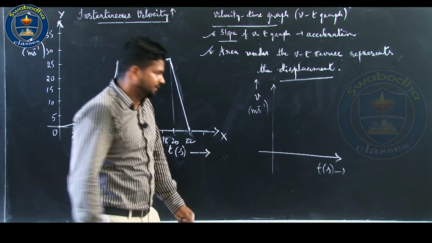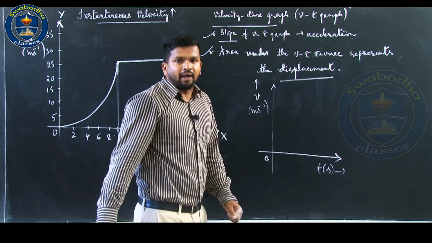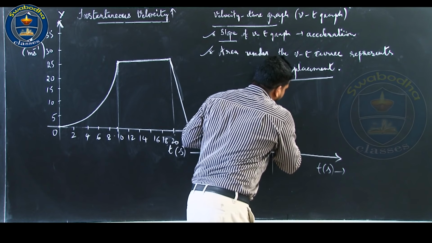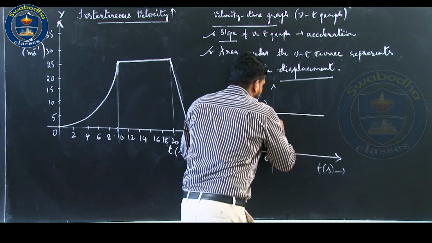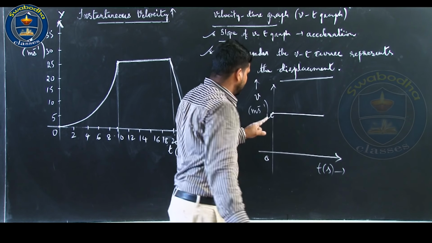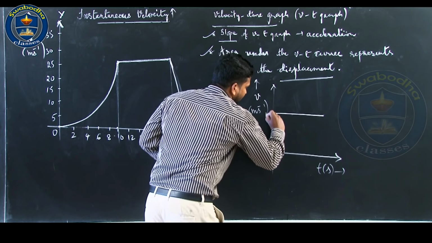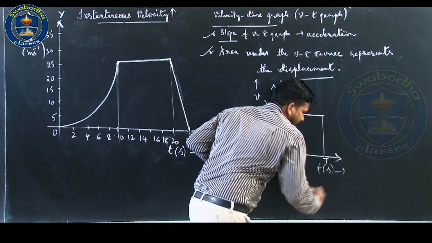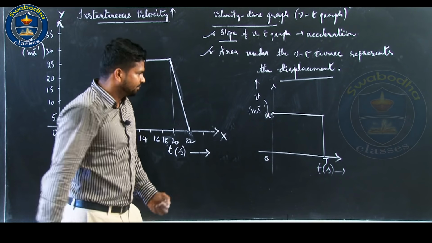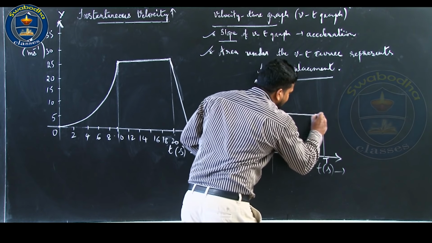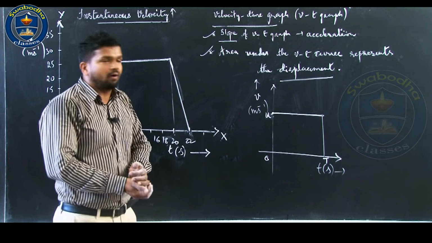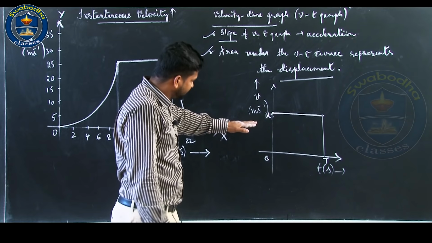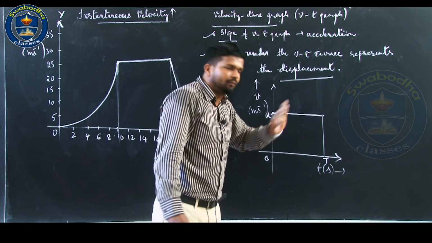Consider a car which is moving on a straight line with constant speed, say u meter per second, till say T seconds, capital T. This is the velocity time graph for an object which is moving with constant speed or constant velocity u.